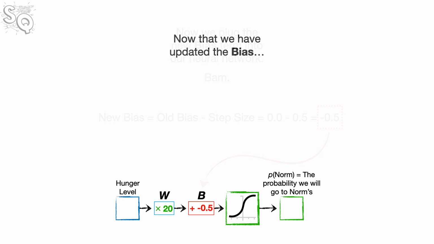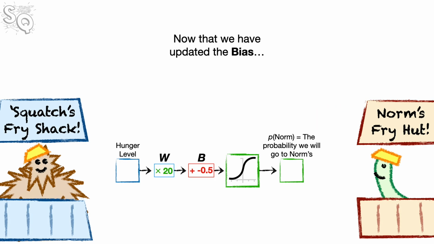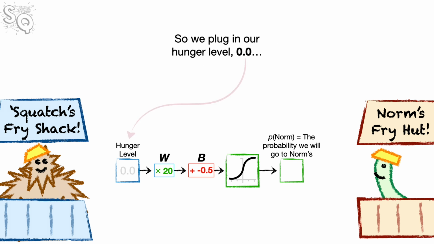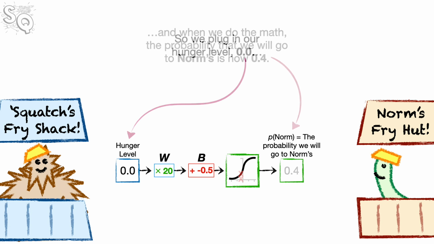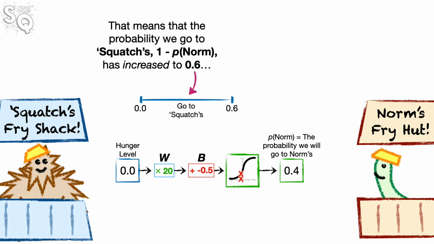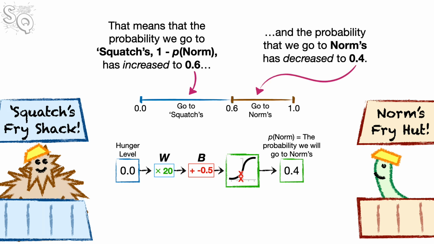Bam! Now that we have updated the bias, we have to get some more fries so we can keep optimizing it. So we plug in our hunger level 0.0, and when we do the math, the probability that we will go to Norm's is now 0.4. And that means that the probability we go to Squatch's, 1 minus p norm, has increased to 0.6. And the probability that we go to Norm's has decreased to 0.4.